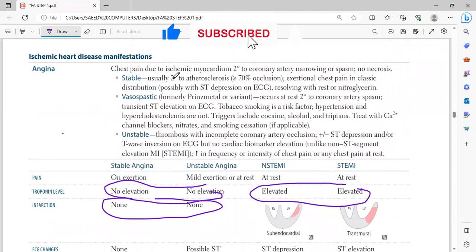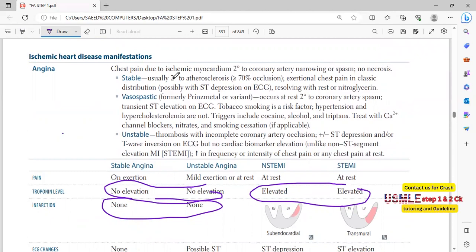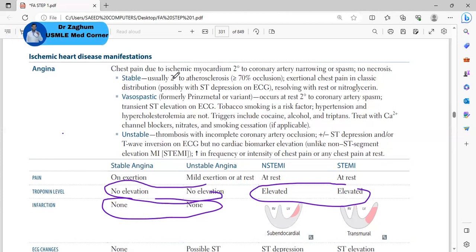Here, chest pain due to ischemic myocardium. Ischemic myocardium pain will be dull pain, radiating to some. So what are the three important points for classic angina? This is important. Classic anginal pain: first, the pain is dull. Then second, it is increased by exertion. Third point, it is decreased by rest or nitroglycerin. So this is called typical anginal pain.